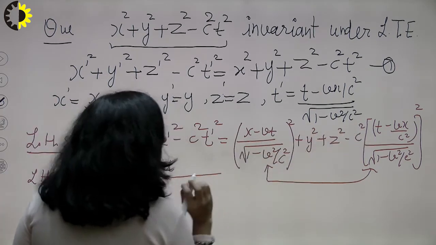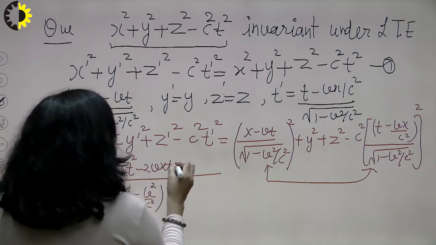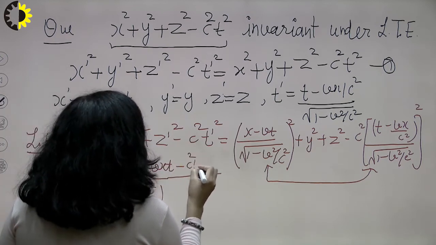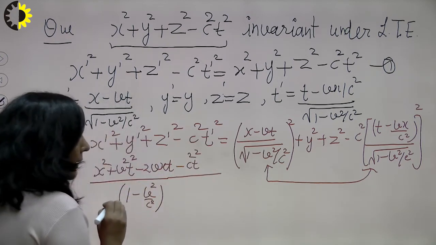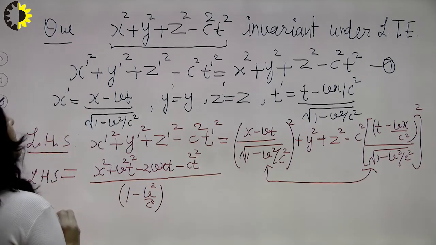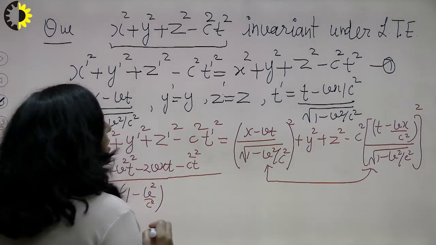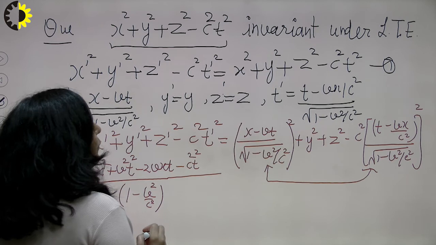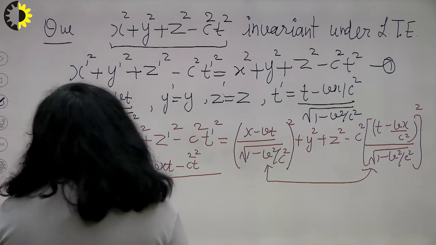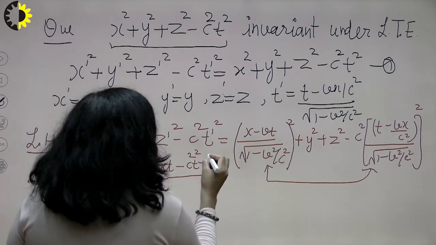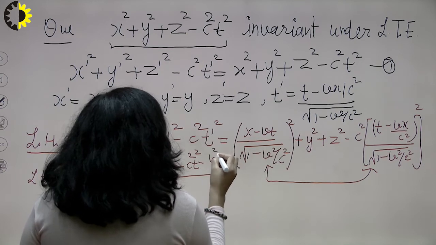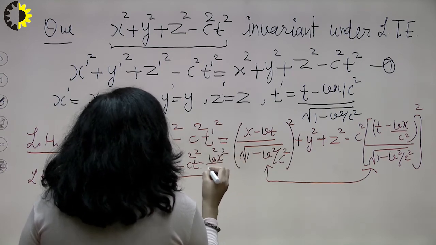Now you have to take this last term, which is minus c square t square. Next it will be plus v square x square upon c4, and c square is there, so you have minus v square x square upon c square.